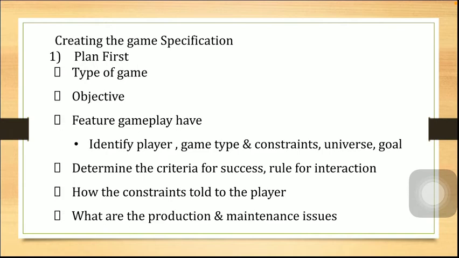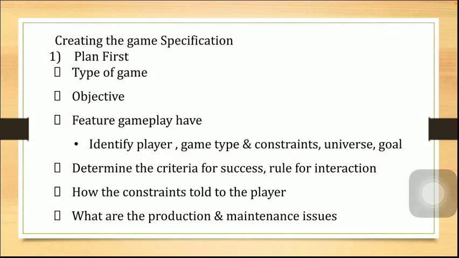In gameplay you first have to identify the player, the game type and constraints. You have to identify the universe and the goal. For example, take a badminton game. What is the universe? Whatever portion you can see on your game screen is the universe: the player, the shuttlecock, the net, the scoreboard, the audience, the ground, the playing ground. It is all the universe of the game. You have to identify that universe.